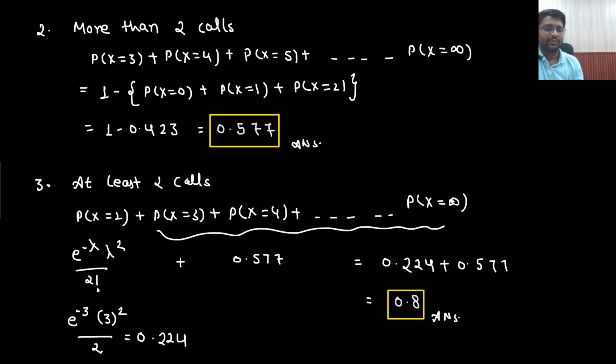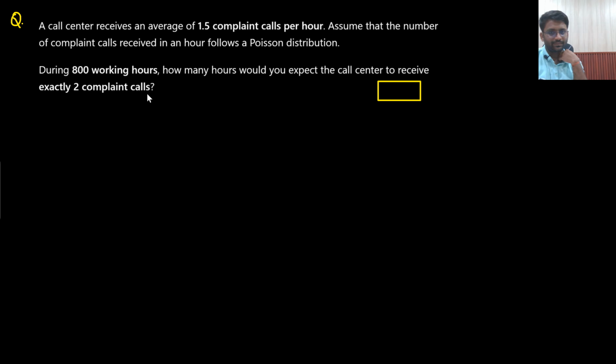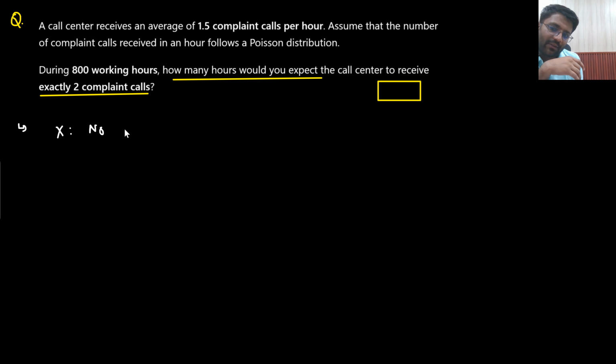Next question, let's solve it. You should be able to solve this question on your own. You should not get it wrong. During 800 working hours, how many hours would you expect the call center to receive exactly 2 complaint calls? What is your random variable x? Number of calls received in an hour.